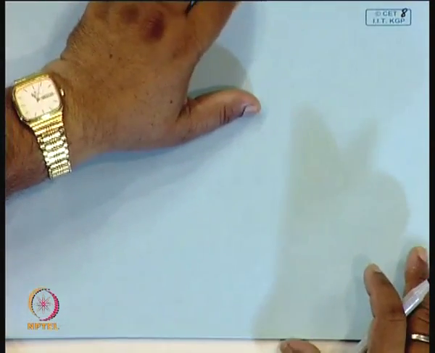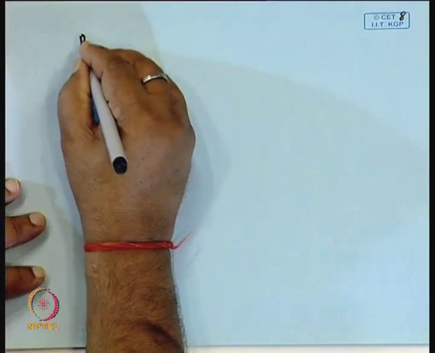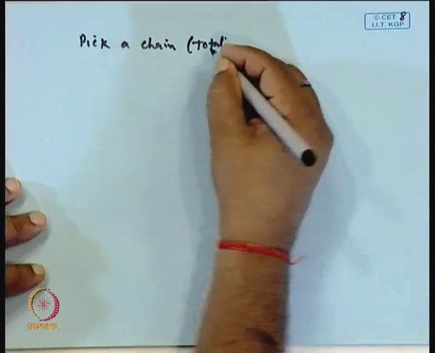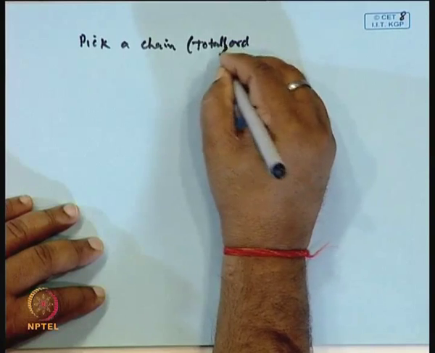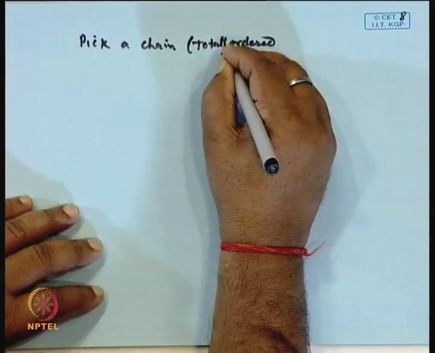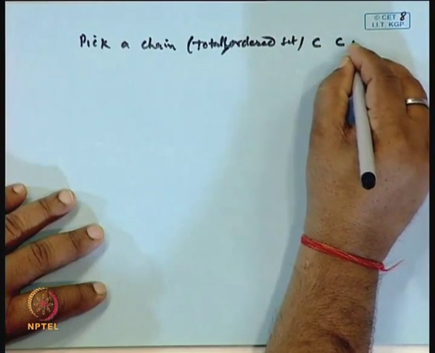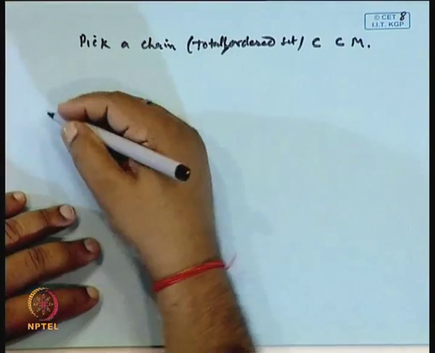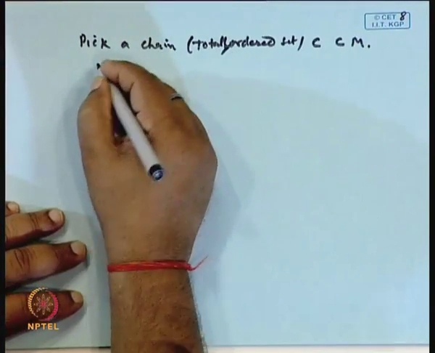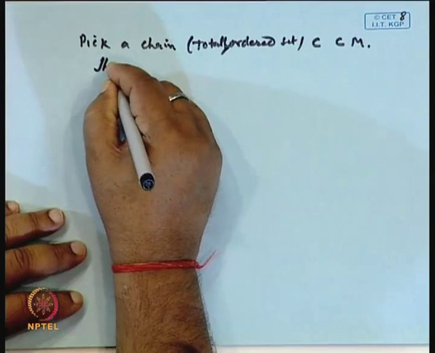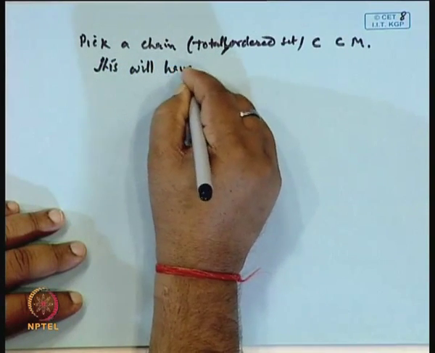So, let us consider a chain, then this chain will have an upper bound. Pick a chain that is a totally ordered set. Pick a chain C, which is a subset of M. Now, this C will have an upper bound. Every chain will have an upper bound,